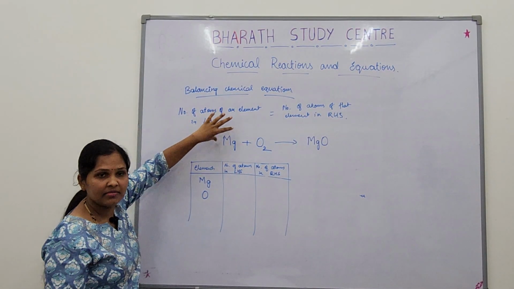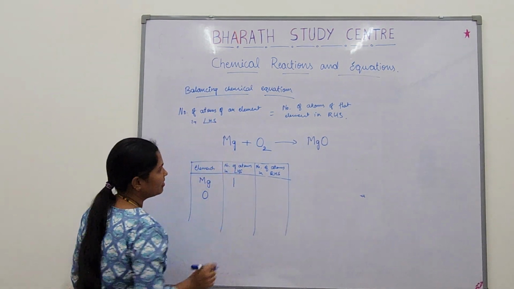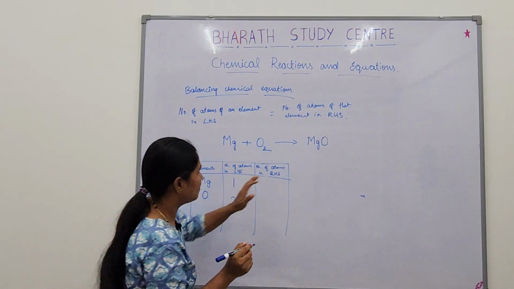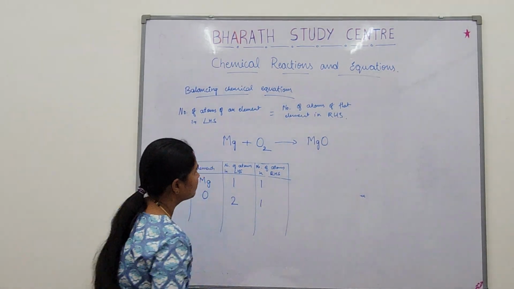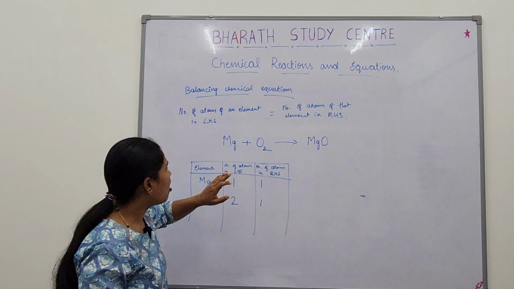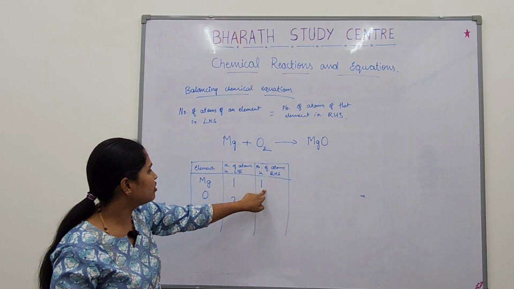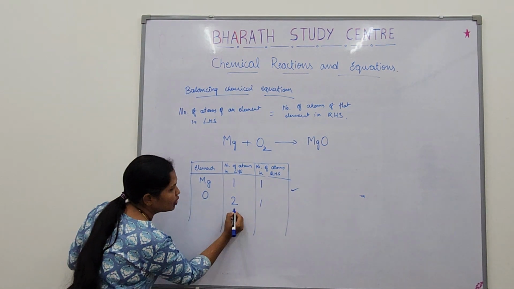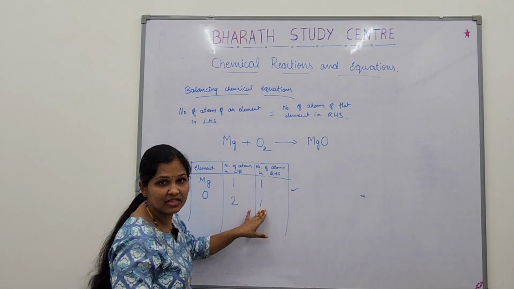How many Mgs are there on the left hand side, the reactant side? 1 Mg. Yes. How many oxygens are there? 2 oxygens. Here, how many Mg is there? 1. How many oxygen is there? 1. What this tells is the number of atoms of an element on LHS should be equal to RHS. This should be equal to this. Right? Here it is equal, no problem. Here, this is 2, but this is 1. What do I do now? I want to make this also 2.